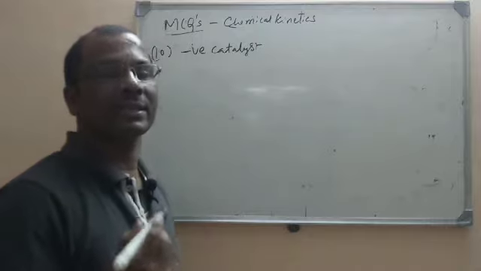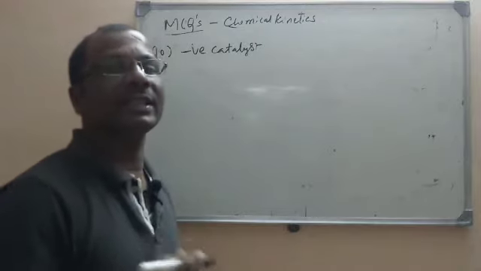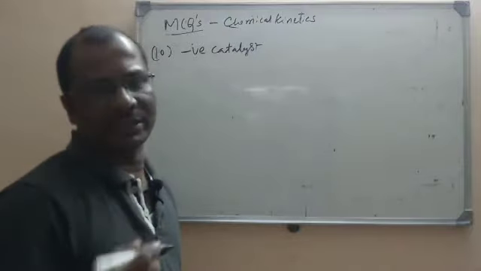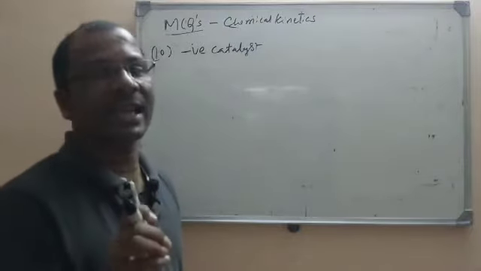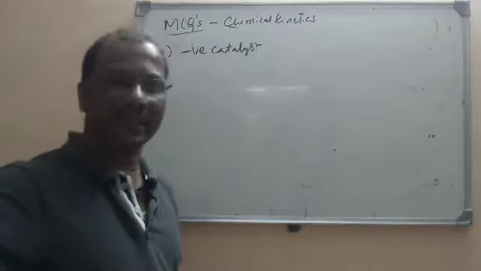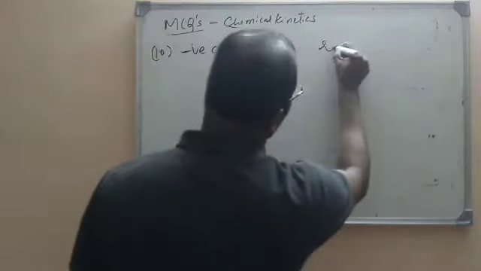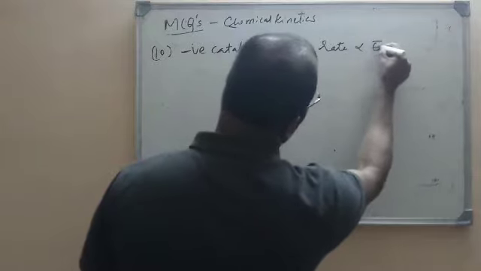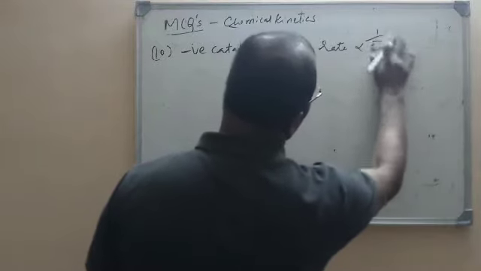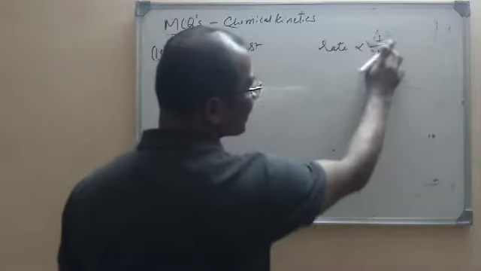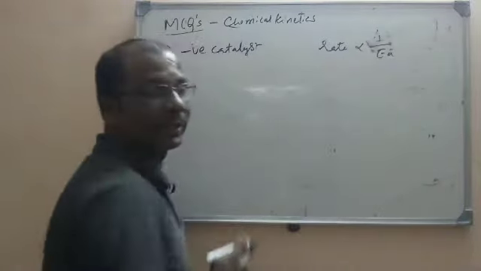How does a positive catalyst increase the rate of reaction? It decreases the activation energy. A positive catalyst decreases the activation energy, so the rate of reaction will be increased. Why? The rate of reaction is inversely proportional to the activation energy, 1 by EA. So a positive catalyst decreases activation energy, so the rate will be increased.